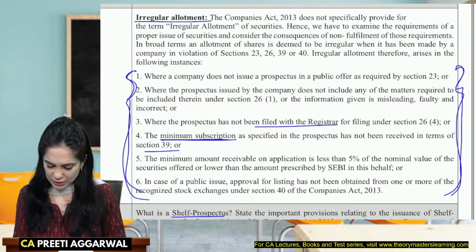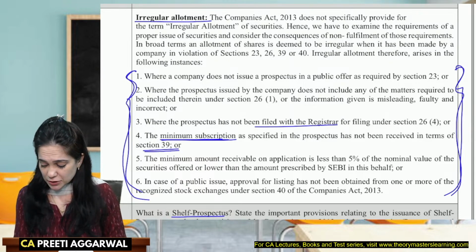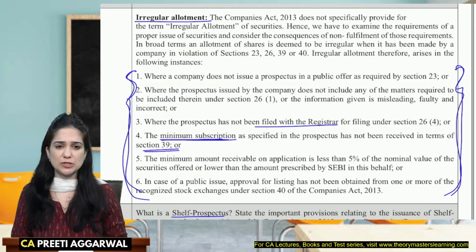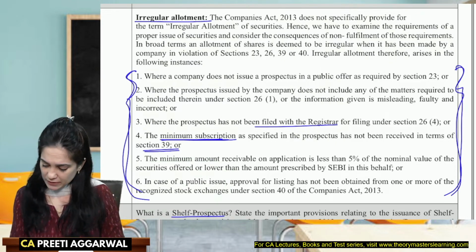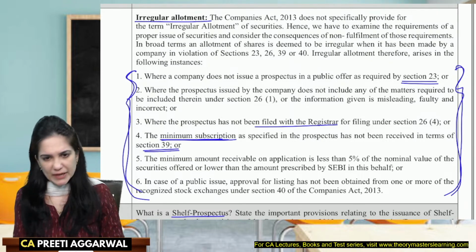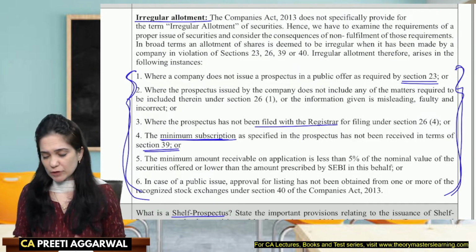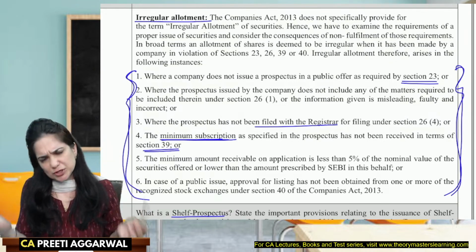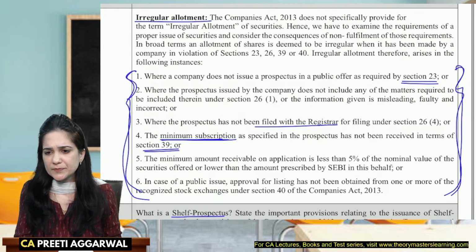Then that is covered in section 39. Okay, you have allotted the shares without issuing the prospectus. Then the repercussions are written in section 23 itself. If the return of allotment is not filed, what penalty will apply to me? That is mentioned in the section itself, section 39.